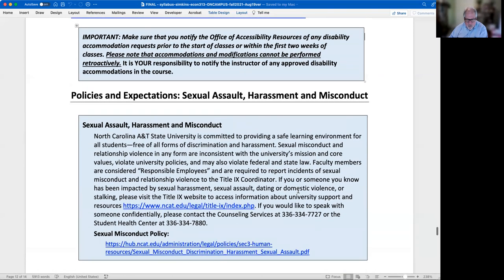And just notice here, I will say that this is an important point. Faculty members are considered what we call responsible employees, and they're required to report instances of sexual misconduct and relationship violence to the Title IX coordinator if we hear about it. So if you tell me something about that, I am bound by law to report that to the Title IX coordinator. It's not that you shouldn't do that, but you need to understand that you can't say something to me or to another faculty member and then say, well, I don't want that to go any further.